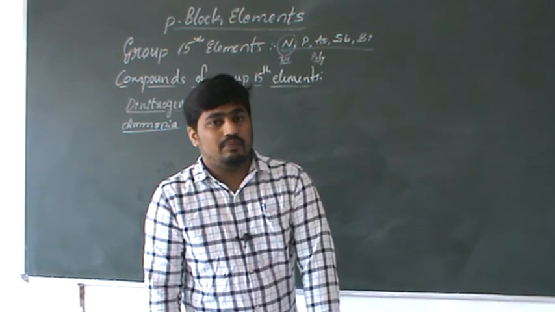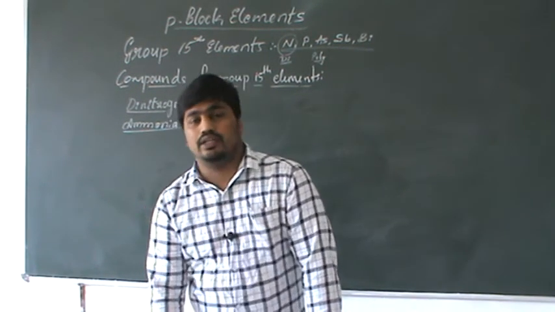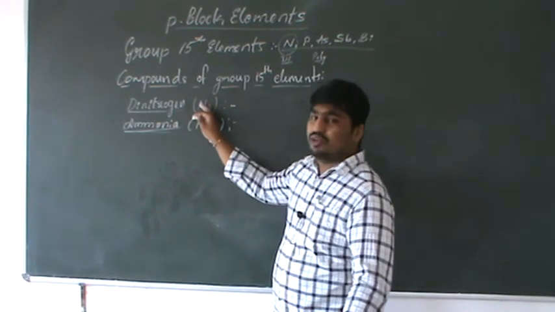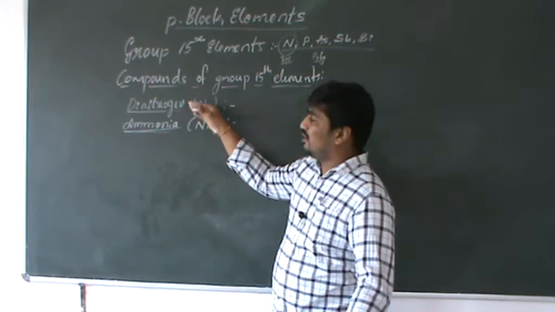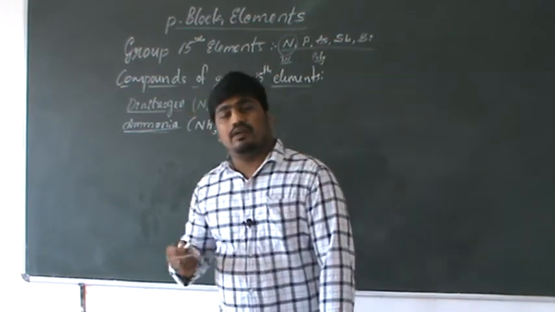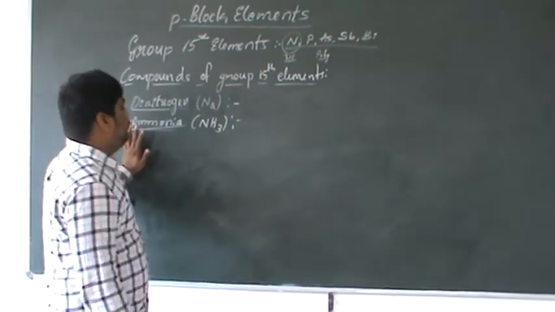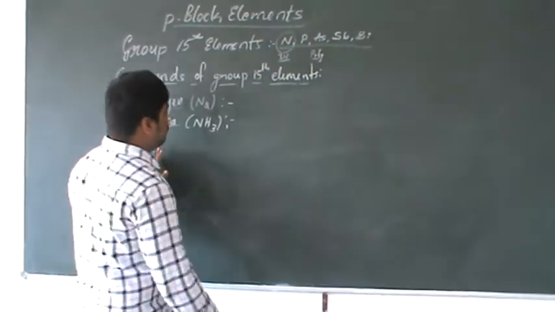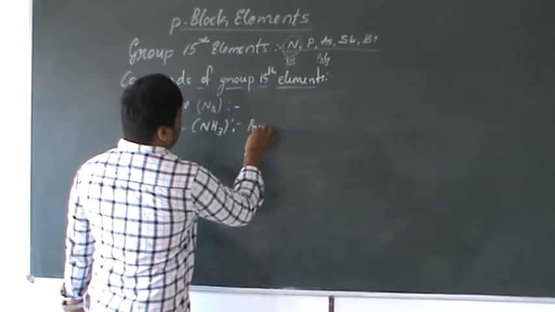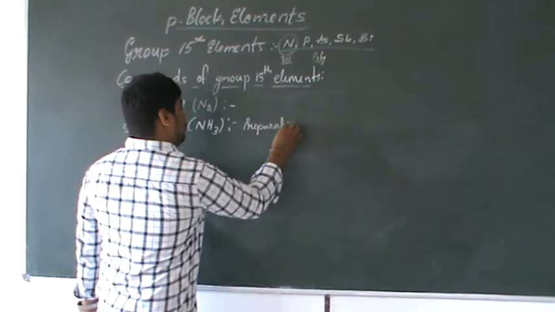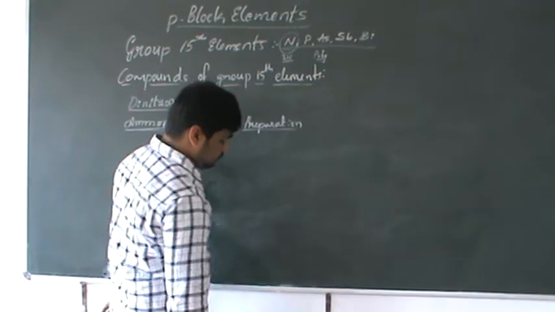Here we observe a very important concept under ammonia. The ammonia concept is very important compared to nitrogen. Dinitrogen is not as important. For your exam point of view, ammonia is very important. So first, similar to dinitrogen, is the preparation part.